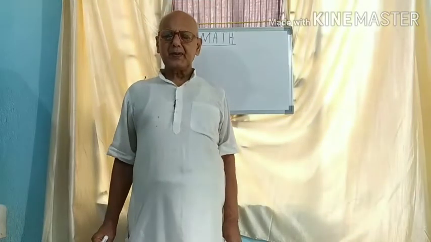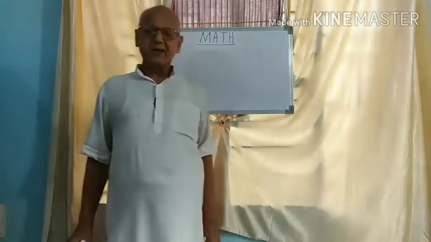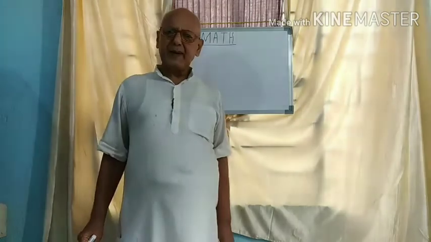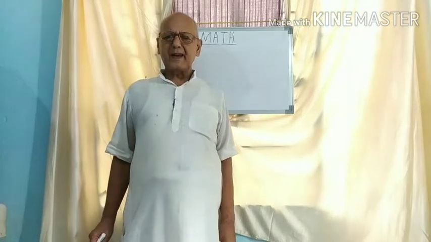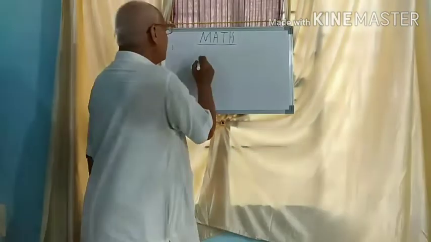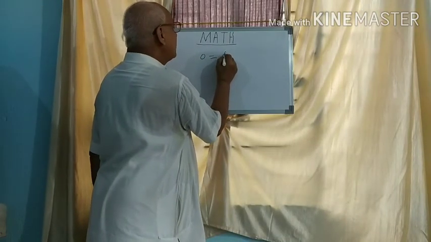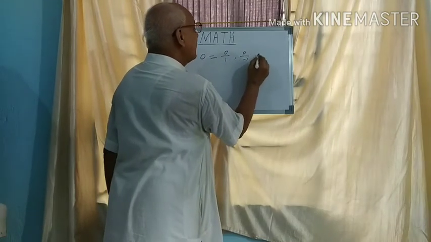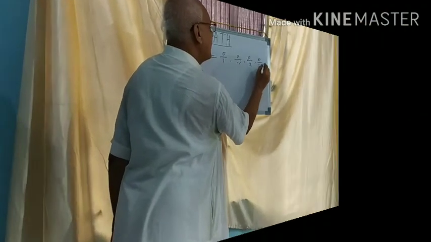Some objectives related to rational numbers. First, 0 is a rational number. It can be written in the form p by q, where p and q are integers and q is not equal to 0. 0 in the form of p by q is 0 by 1, 0 by minus 1, 0 by 2, 0 by minus 2 and so on.